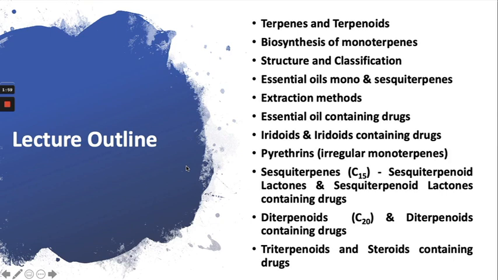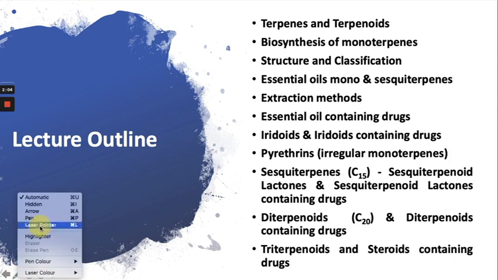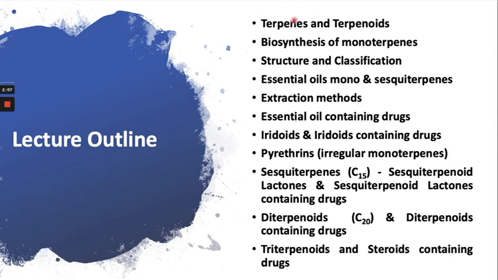The outline of the lecture is, first, we will cover the difference between terpenes and terpenoids, then the biosynthesis of monoterpene, structure and classification, and then we will come to the essential oil monoterpenes and sesquiterpenes, extraction methods, essential oil containing drugs, iridoids and iridoid containing drugs, sesquiterpenes and sesquiterpene lactone containing drugs.